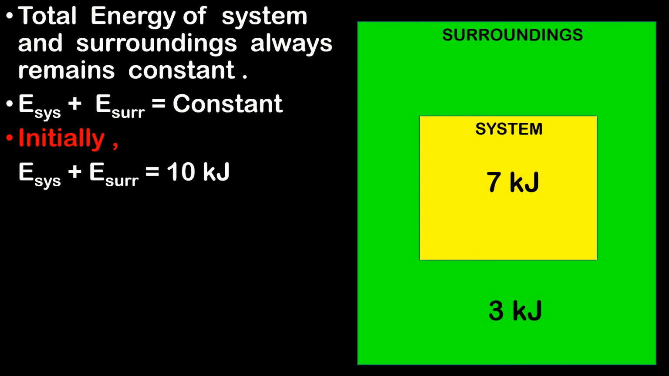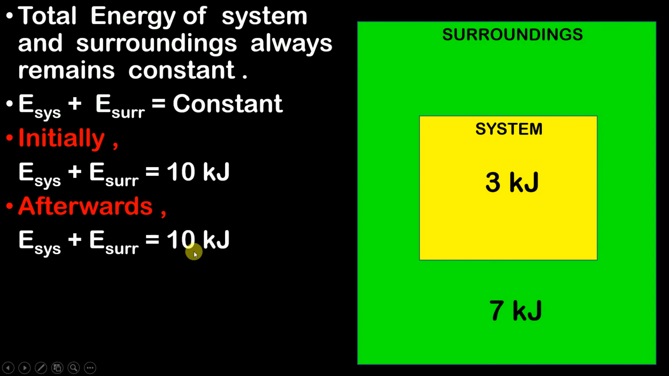Now let's say that the system gives away 4 kilojoules of energy to the surrounding. So if the system gives away 4 kilojoules of energy to the surrounding, then guys, now the energy of the system will become 7 minus 4, that is 3 kilojoules, and the energy of the surrounding will become 7 kilojoules. Why? Because it has gained extra 4 kilojoules from the system. Now if you add the energy of the system and the energy of the surrounding, it is nothing but again 3 plus 7, which will always give you 10 kilojoules. So initially it was 10 kilojoules and afterwards also it is 10 kilojoules.